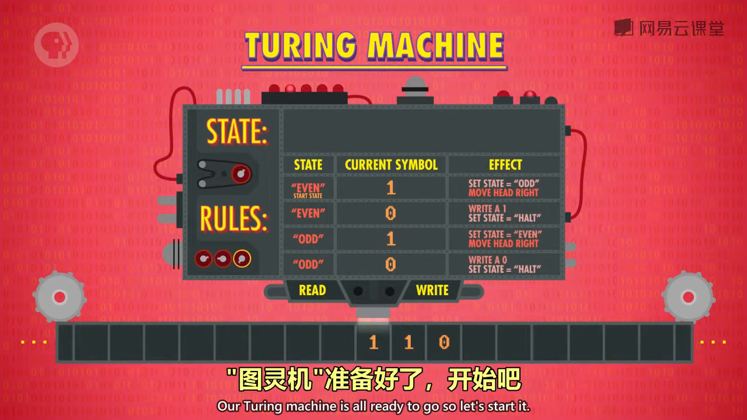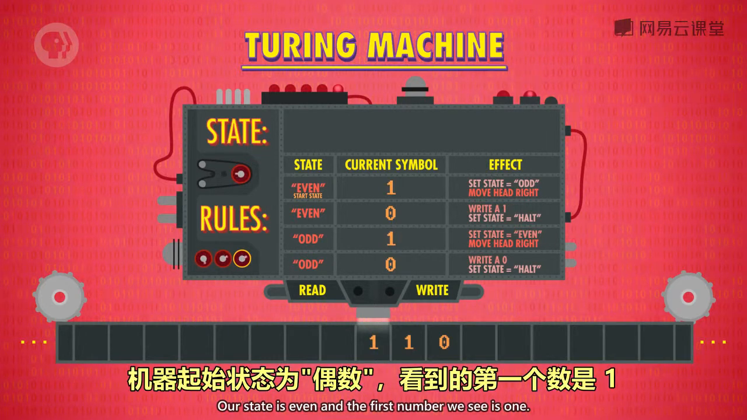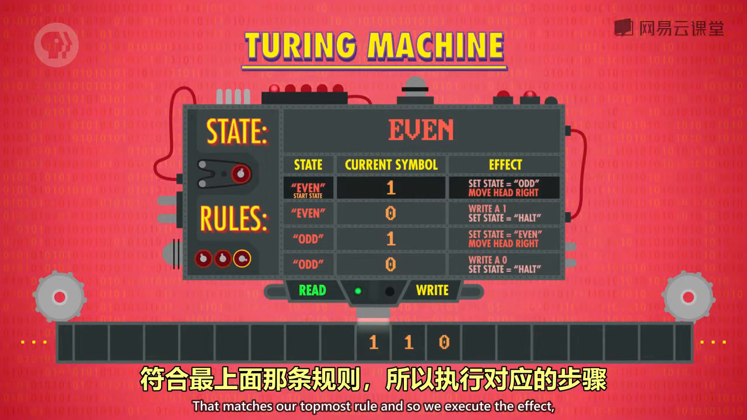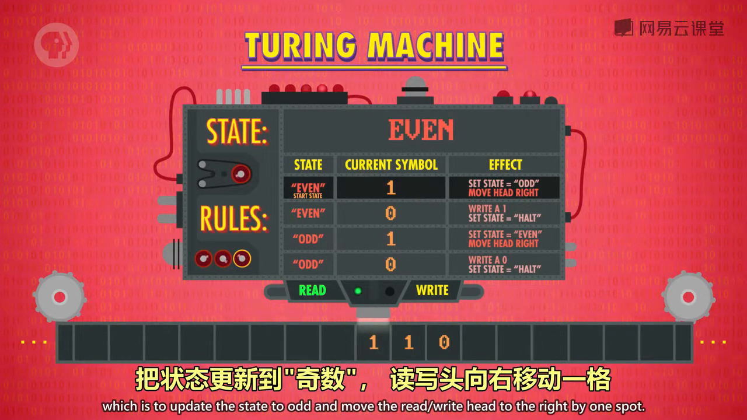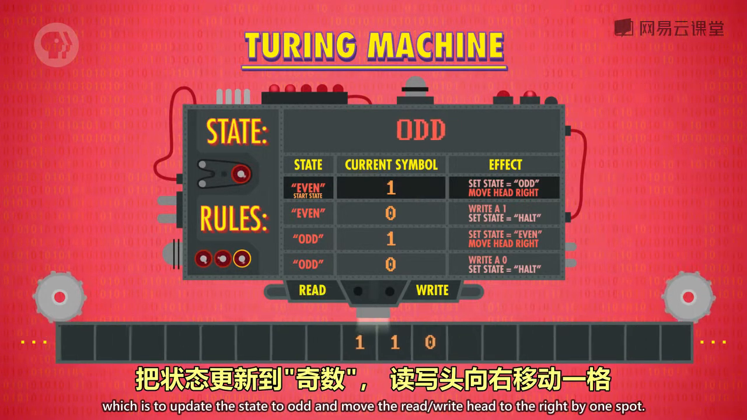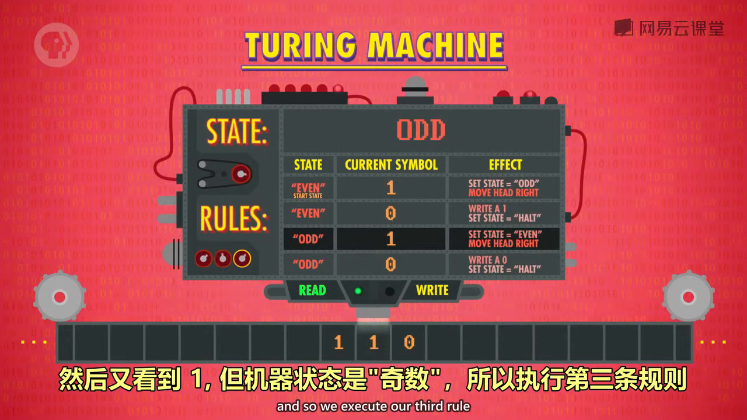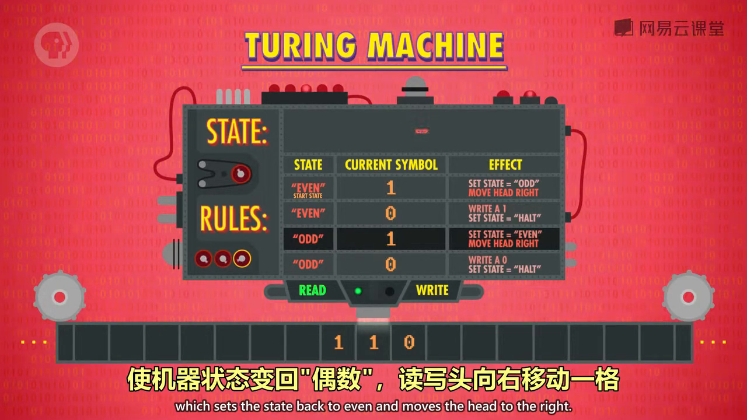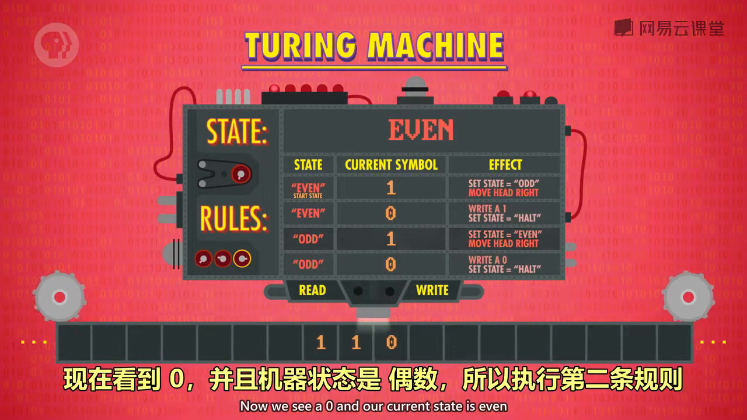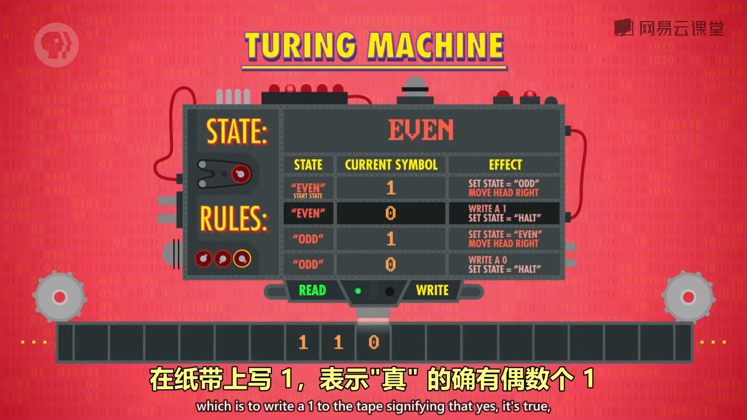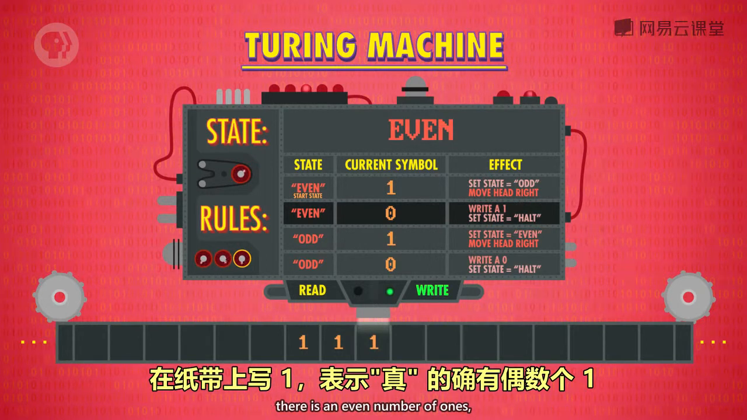Our Turing machine is all ready to go, so let's start it. Our state is even, and the first number we see is a 1. That matches our topmost rule, and so we execute the effect, which is to update the state to odd and move the read-write head to the right by 1 spot. Okay, now we see another 1 on the tape, but this time our state is odd, and so we execute our third rule, which sets the state back to even and moves the head to the right. Now we see a 0 and our current state is even, so we execute our second rule, which is to write a 1 to the tape, signifying that yes, it's true, there is an even number of ones.